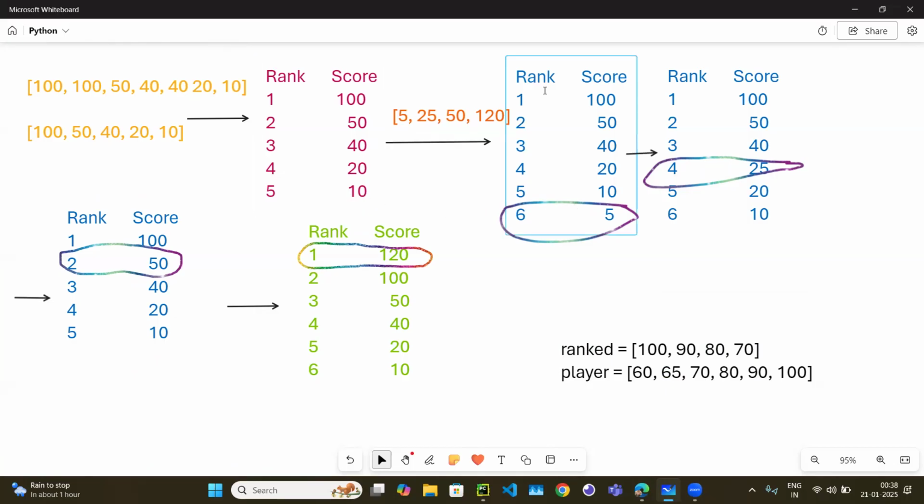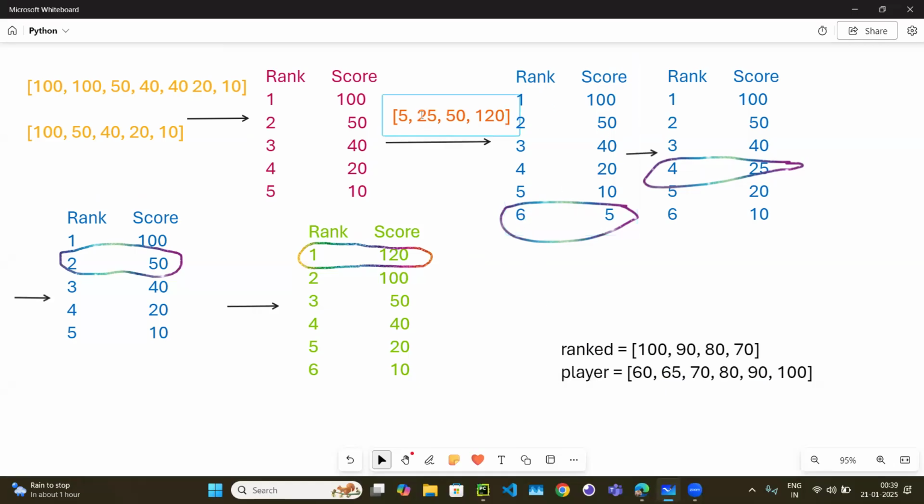It means 5 is after this leaderboard, which is rank 6, because we can count the number of elements or maybe use the index operator, whatever it is. So we got rank 6. Okay, now just forget this new rank table. We got the answer 6, so we will return it in an array. The first element will be 6.